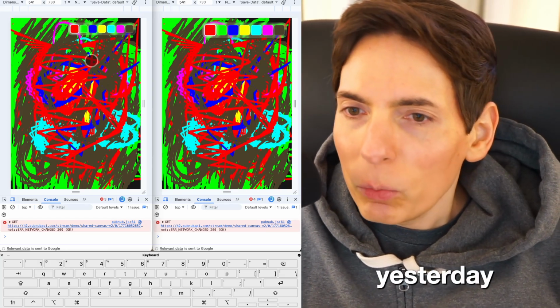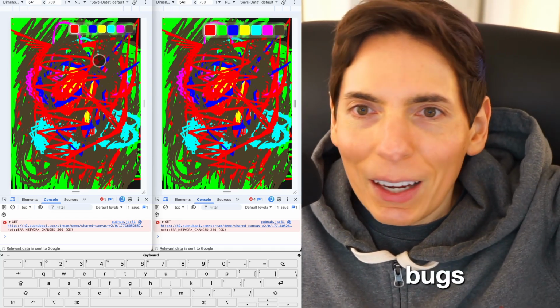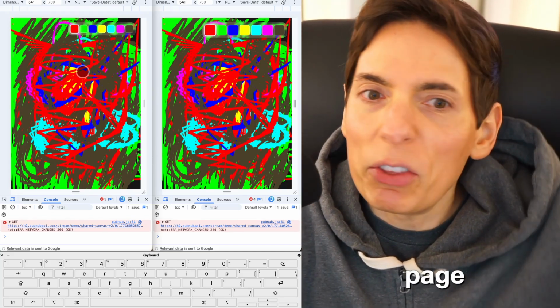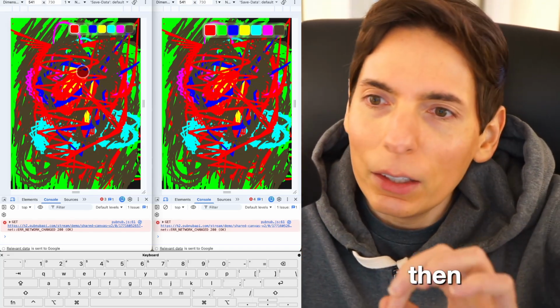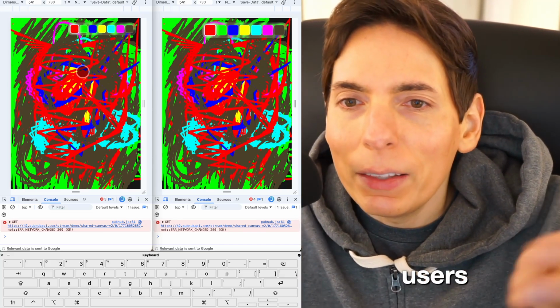Yesterday we added mobile support and we fixed a few bugs. Today we're going to add history. When we reload the canvas page, everything disappears, so we want to make sure that stays there. We could do a couple other things: add number of online users, and then it also stretches.